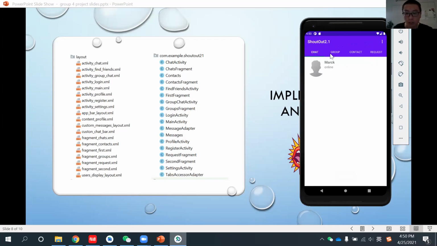You can have chat, group chat, your contacts, and you can do your requests here. There's the settings button, you can find your friends, and you can also log out. All the things you can do were assembled into this main module. So basically we have 3 modules, and also a connection module like this. Okay, these are all the modules.